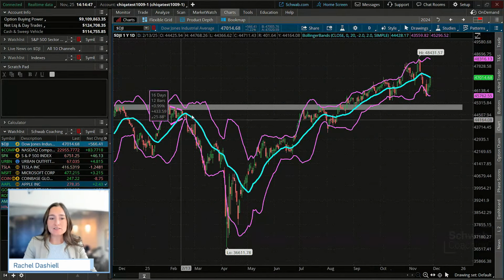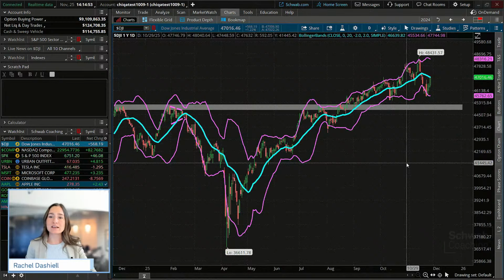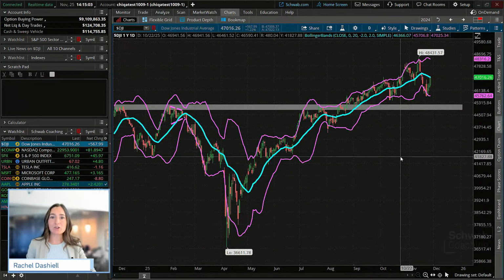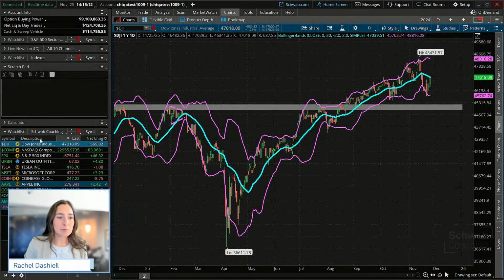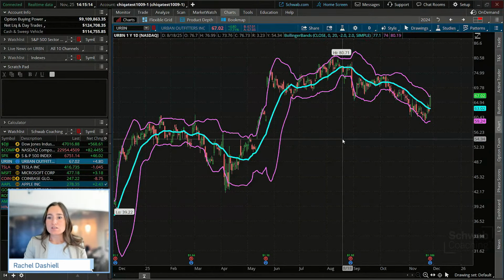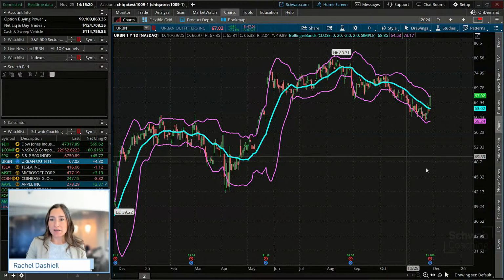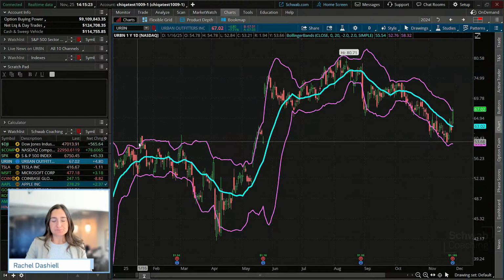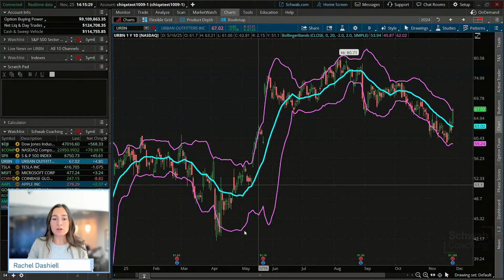So we touched a little bit on squeezes because of a question there in the chat, and that's actually something we may tend to look for with the breakout trading strategy. So that's the first one that I want to cover, the breakout trading strategy, looking for those tail type of events, those tail type of returns that we saw on that graph that I drew. So I'm going to pull up an example, and I'm going to look at Urban Outfitters here. One of the ways that you can trade these bands is by looking for a squeeze in price and then looking for that breakout of one of the upper bands or lower bands.